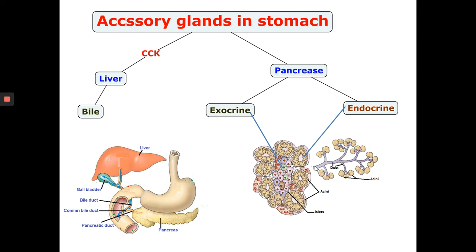The central pancreatic duct fuses with the common bile duct before entering the duodenum at the major duodenal papilla. So that is the opening of the common bile duct into the duodenum.